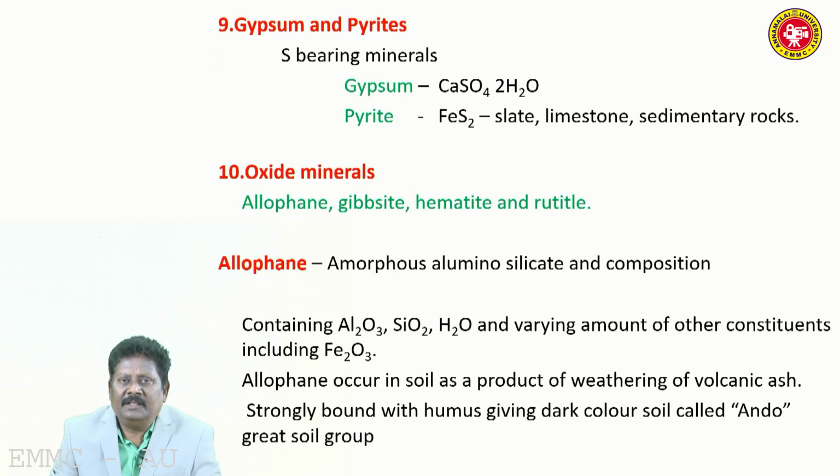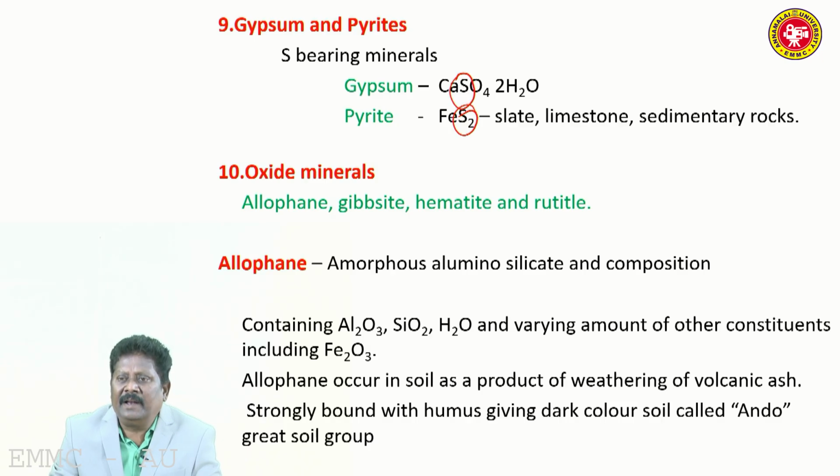Gypsum and pyrite are sulfur bearing minerals. Gypsum is CaSO4. Pyrite is FeS2, iron sulfide, present in slate, limestone, and sedimentary rock deposits.